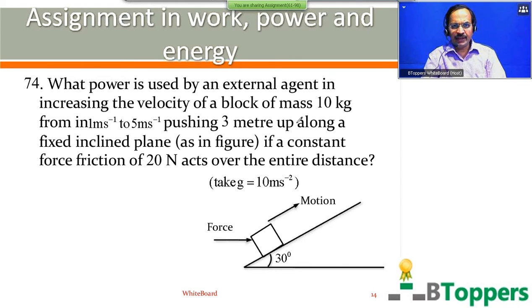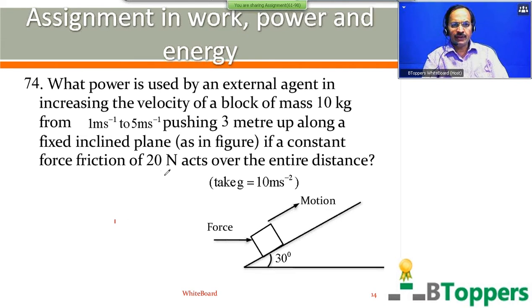What power is used by an external agent in increasing the velocity of a block of mass 10 kg from 1 meter per second to 5 meter per second, pushing 3 meters up along a fixed inclined plane, as in figure.